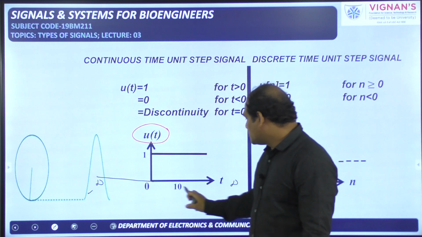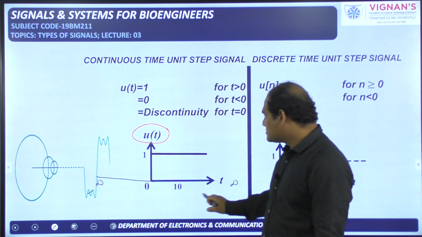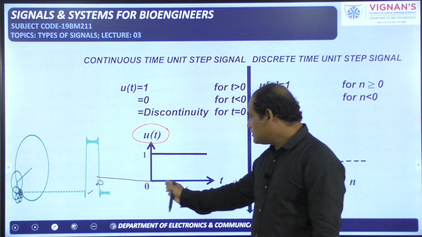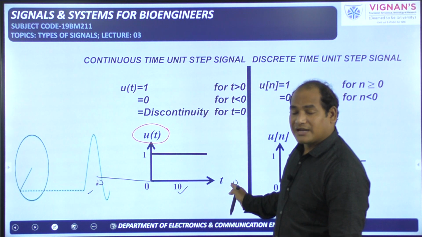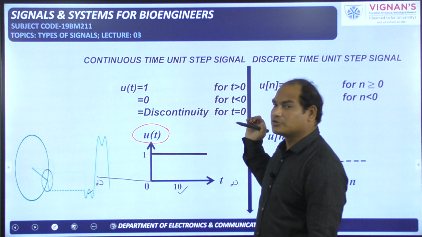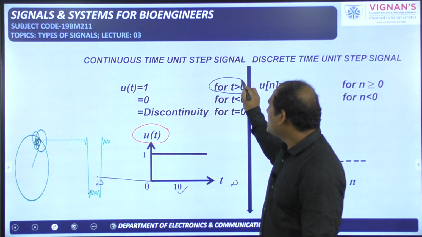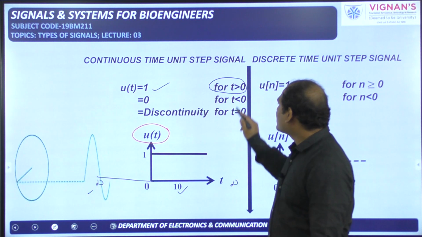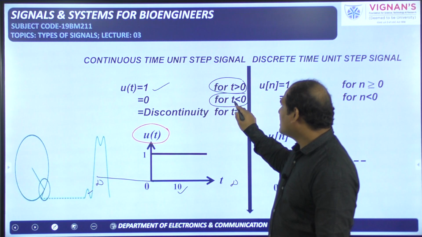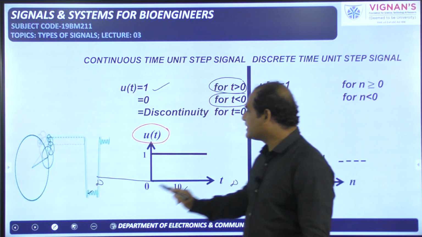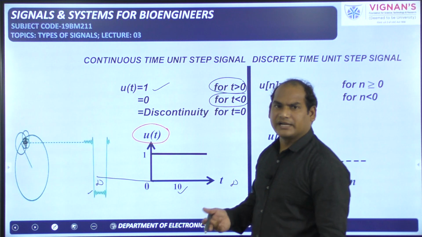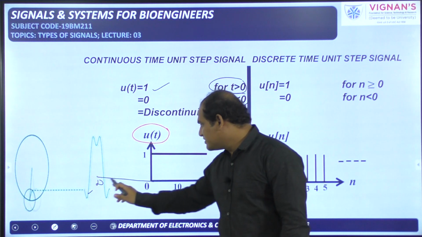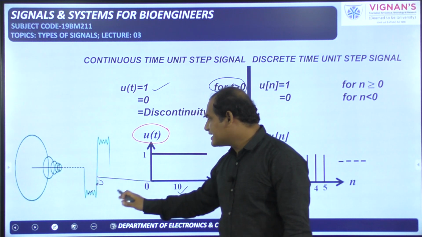When t is changing from 0 to infinity, all positive values of t are there. One value I have represented here, 10. So on the right side all values are positive values of t. Positive values means greater than 0. So for t greater than 0, 1 is the amplitude. For all negative values of t, or t less than 0, or we can say when t is changing from minus infinity to 0, in any manner we can tell.